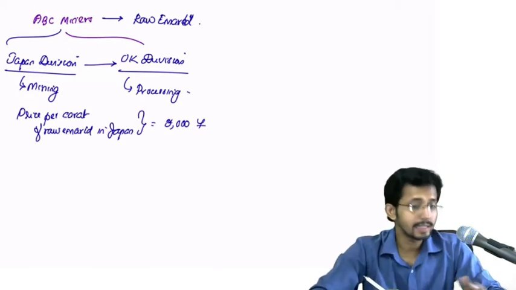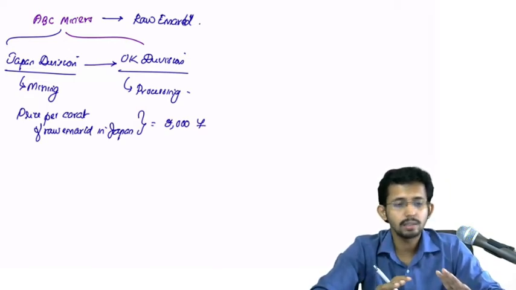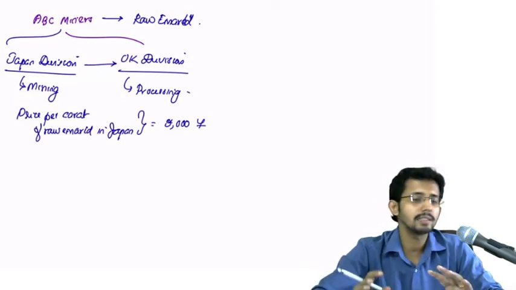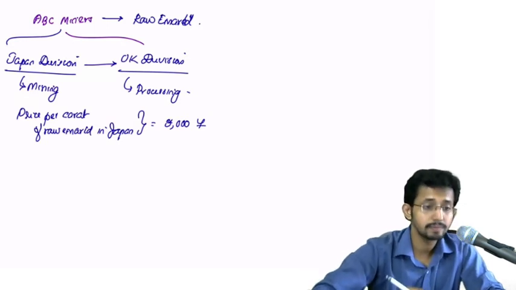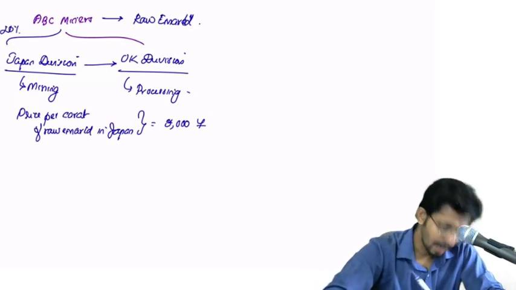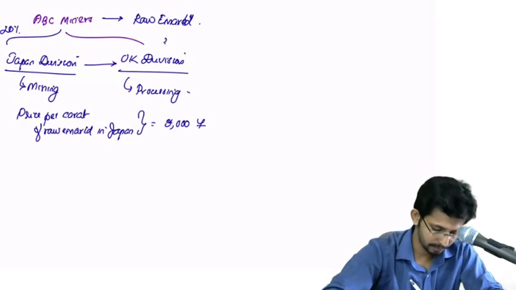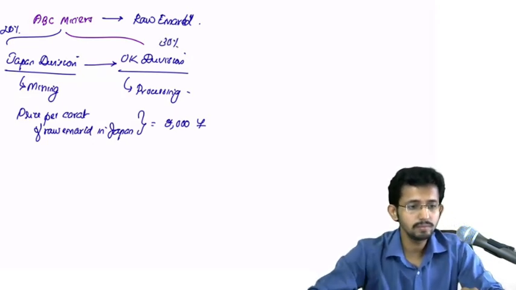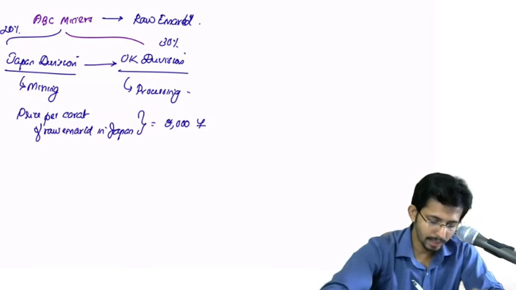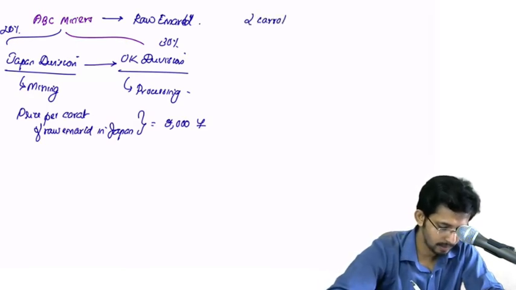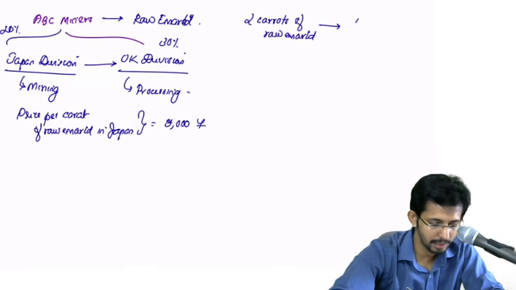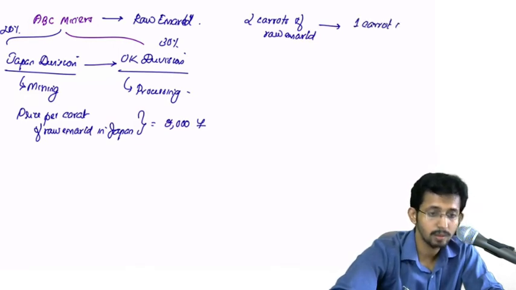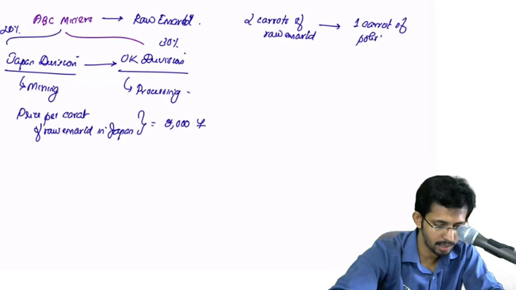Okay, then the exchange rate is given because you need to employ two different currencies, one is pound and one is yen. Income tax rate in Japan is 20%, and in case of UK it is 30%. Okay, and it takes 2 carats of raw emerald to get processed and to yield 1 carat of polished emerald.